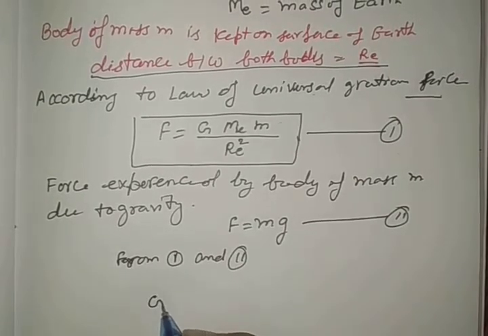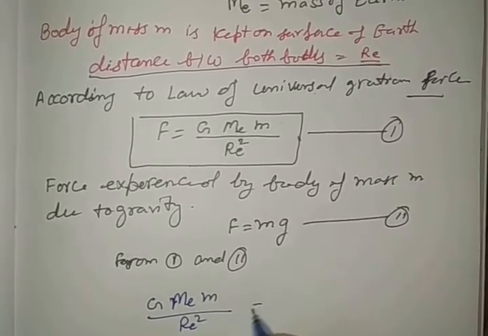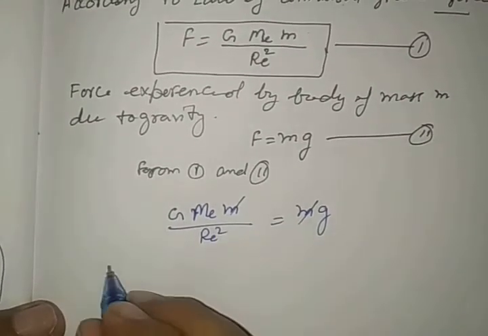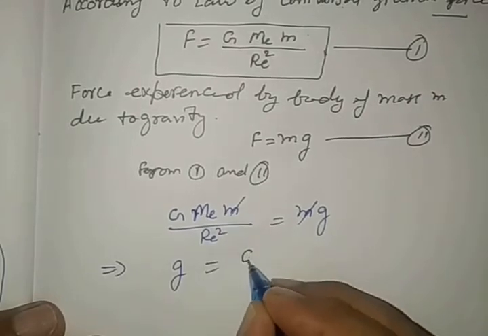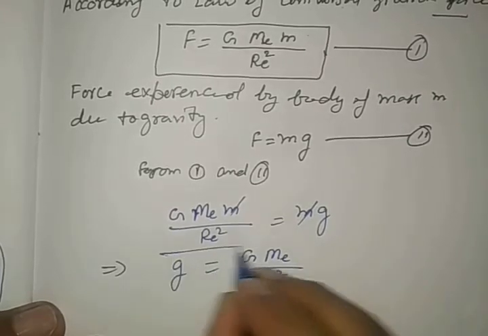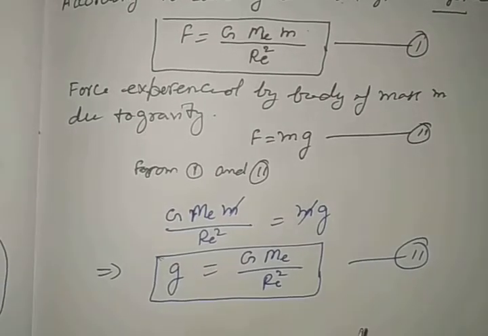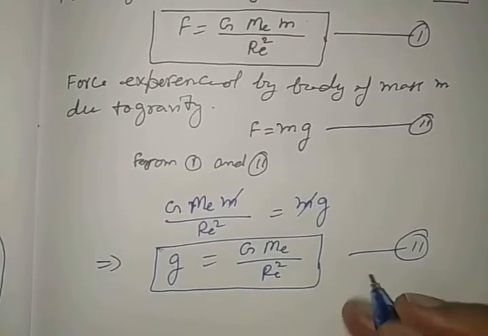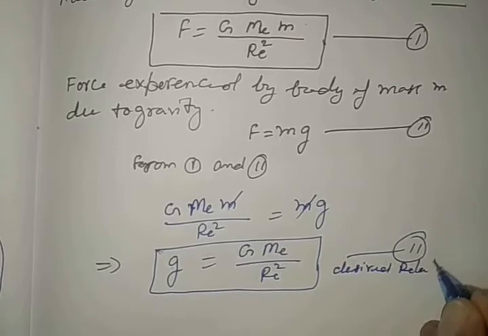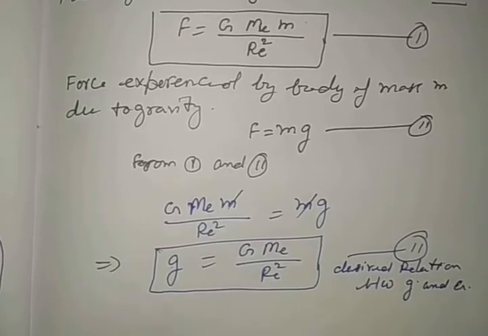So we may write capital G Me m by Re square is equal to mg. Small m is cancelled by m. See in the formula. So this implies that small g is equal to capital G Me by Re square. This is equation number 3, which is the desired relation between small g and capital G.